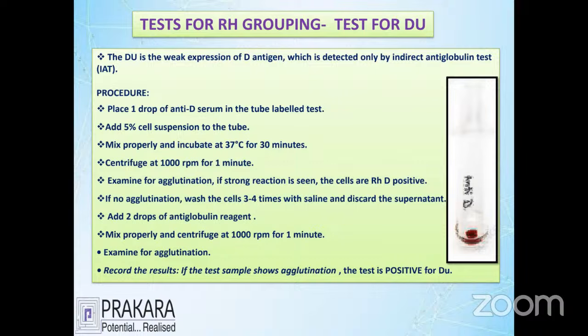If agglutination does not appear, we add 2 drops of anti-immunoglobulin. Again we centrifuge for 1 minute at 1000 RPM. Finally, we examine for agglutination. If agglutination is present in the tube, the person is truly called positive. You can write the report as DU positive. That means the person has a weak D antigen, which reacts with the anti-immunoglobulin. This is why it is called DU testing. Whenever a person is Rh negative, you have to do this test for confirmation of weak D antigen.